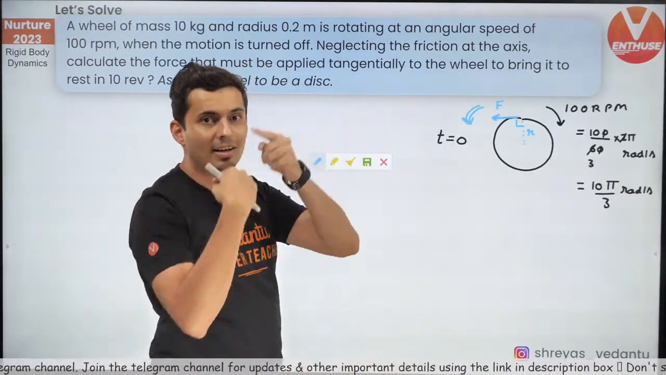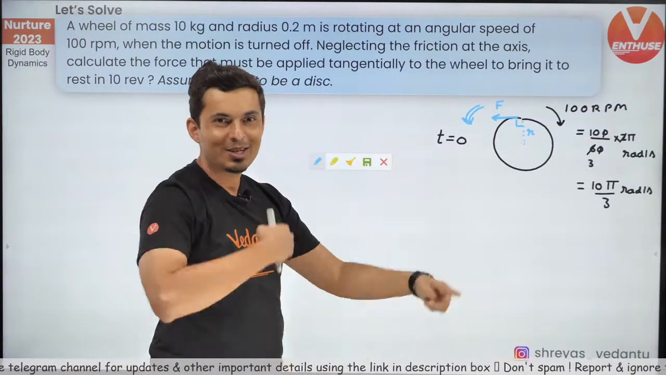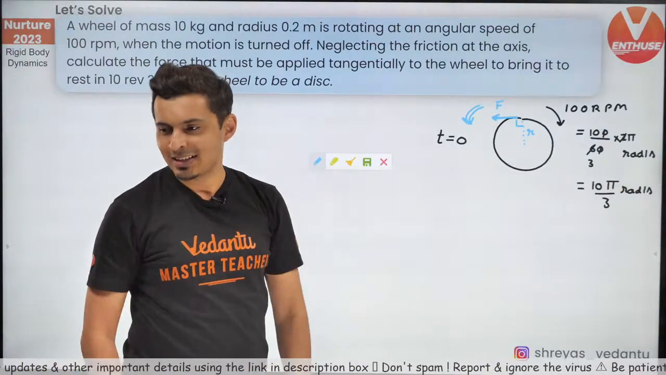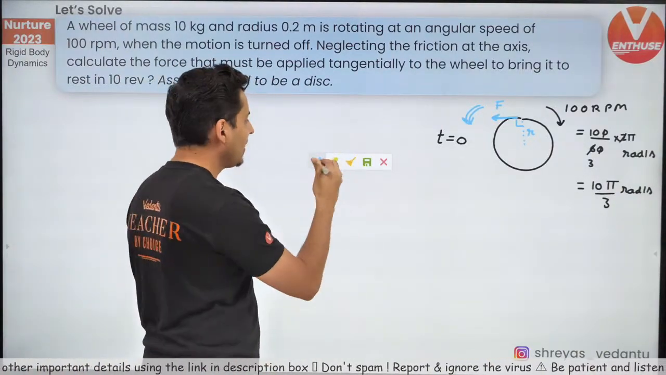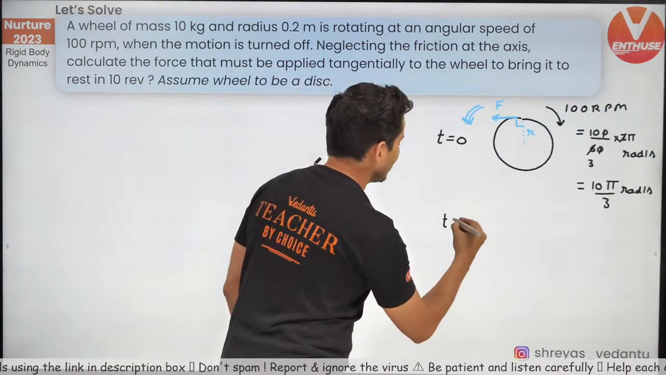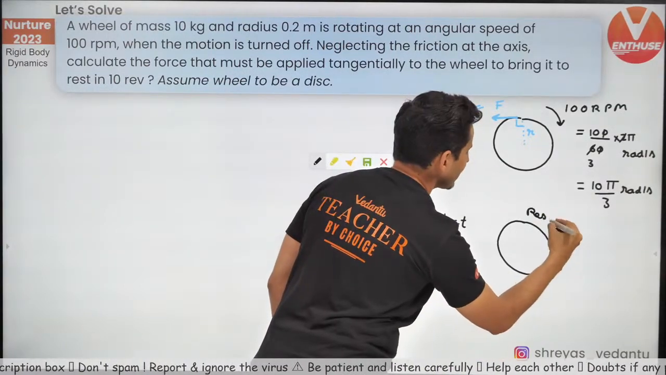So there is retardation anti-clockwise. You can see that velocity is clockwise, so that velocity will die out after some time. I hope that makes sense. Now, after some time what happens? So that is after t is equal to t. This entire thing comes to a rest.